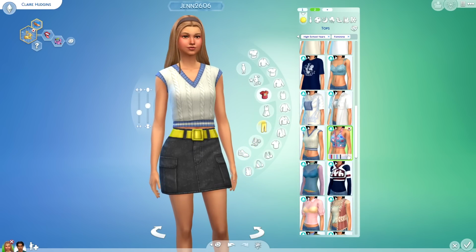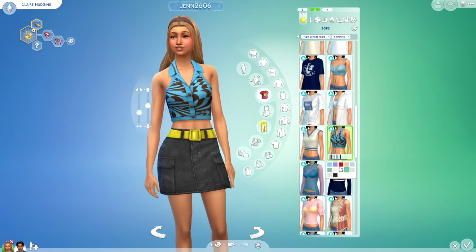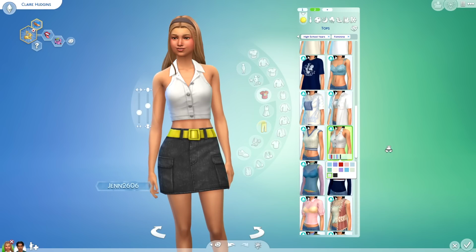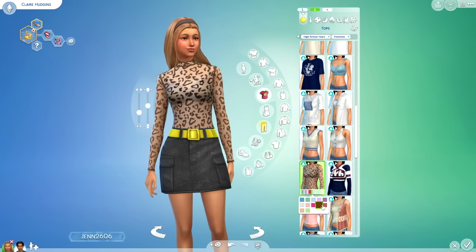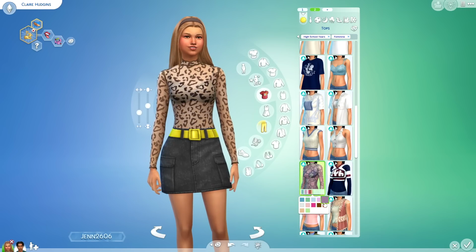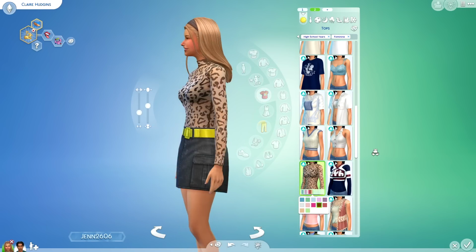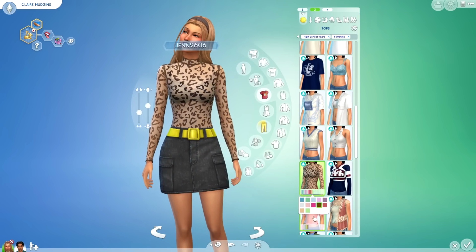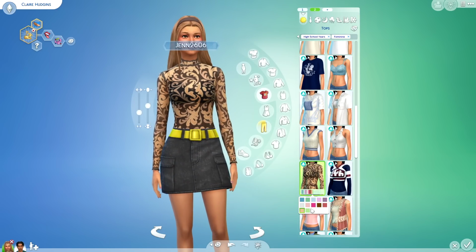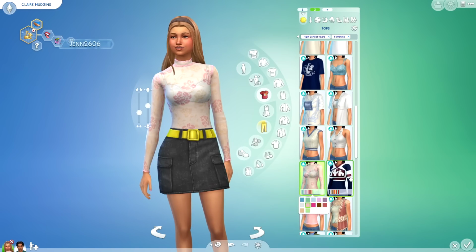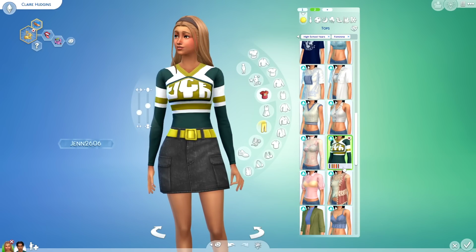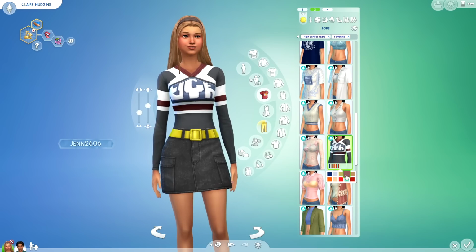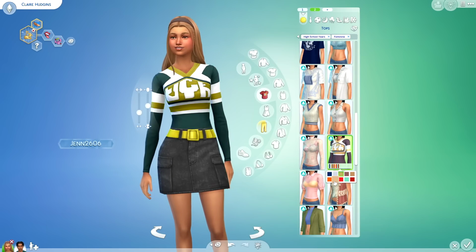Sorry that I'm flying through these. There's just so much content to get through, and I'm just trying to give you guys a general idea, and not necessarily go over every single swatch. But again, another shirt that would probably get me expelled if I showed up in this. But this is a really cool outfit. Now I will say, a lot of these are definitely youthful and could transcend into the young adult world.